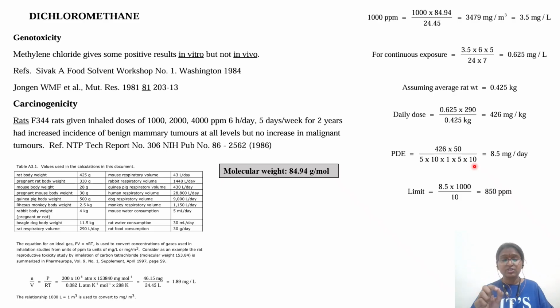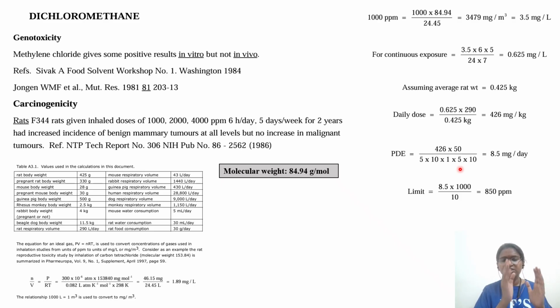But in the case of ICH Q3C only, in the appendix where they have given all this calculation, they have categorized cancer also again into malignant tumor and benign tumor. Since here in this study we have benign tumor, they have considered F4 as 5 instead of 10. If we do not have this one, we'll go F4 directly for 10, irrespective of whatever the type of tumors, whether it is benign tumor or malignant tumor, we go with the higher conservative factor F4 10. But here our ICH committee themselves have considered for benign tumor, they have gone for lesser, that is 5, because it is a localized tumor. After resection, it can be removed.